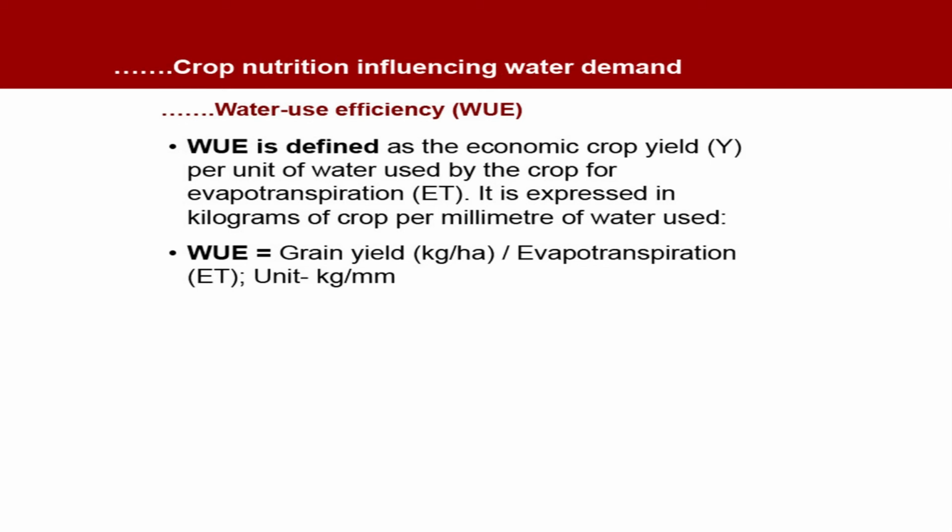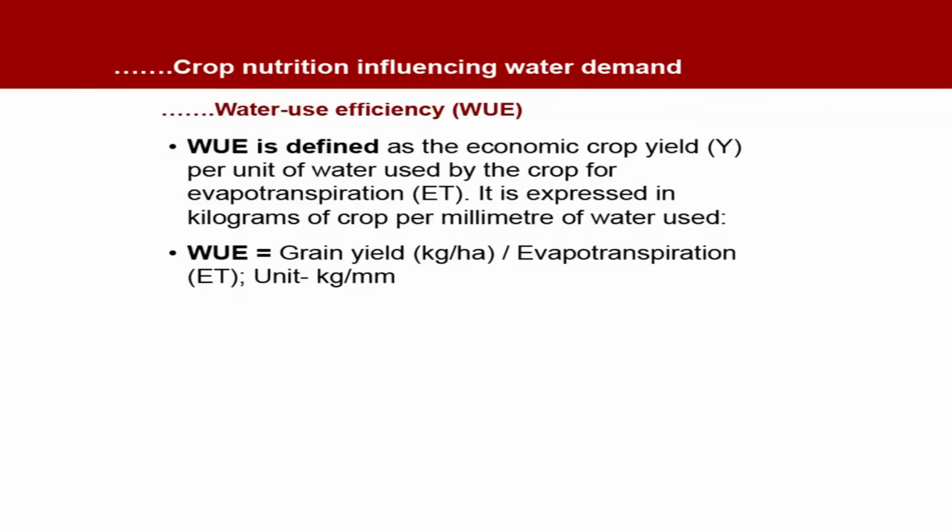It is expressed in kilograms of crop per millimeter of water used. Water use efficiency is equal to grain yield in kg per hectare divided by evapotranspiration ET, and the unit is kilogram per millimeter. So see, from this formula we can see how we can increase the water use efficiency. One way is to increase the grain yield, and grain yield can be increased by several crop management practices and variety. Selection of variety is very important if we want to increase the grain yield, and also all the crop management practices should be followed to the best so that we get best output from each input.